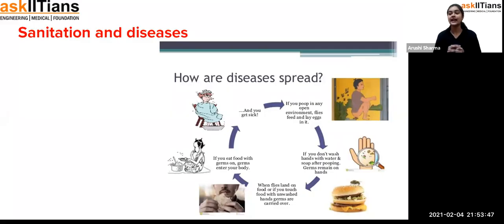What happens, student, for example, you are traveling in a bus or any public transport. So many people travel in public transport on a daily basis. You are sitting on a seat in a bus, and the seat or its cover has been touched by many people.